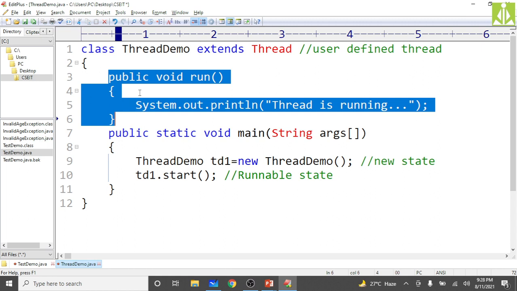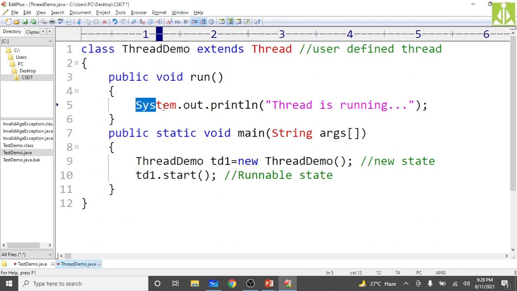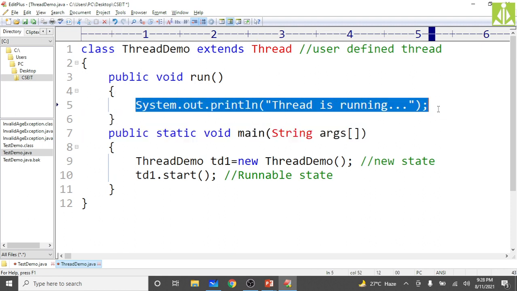Because the job we have assigned to this particular thread is to print this thing only, isn't it? So after printing this, the thread will terminate. Up to the runnable state only, it is in our control. We can create the thread, and we can start the thread so that it enters the runnable state. From the runnable state we can't control. Whenever the JVM or the thread scheduler feels good to execute our thread, it will select that thread and call the run method. And when exactly it will do that, we don't know.